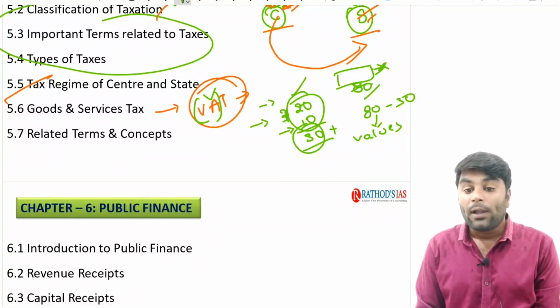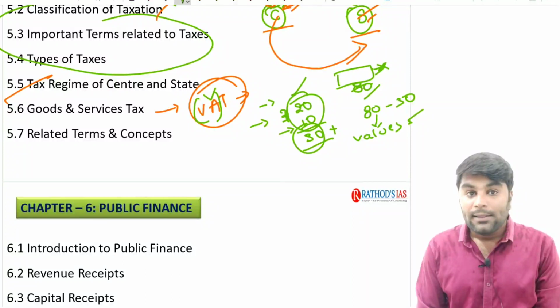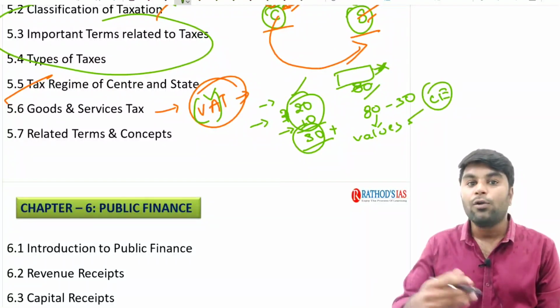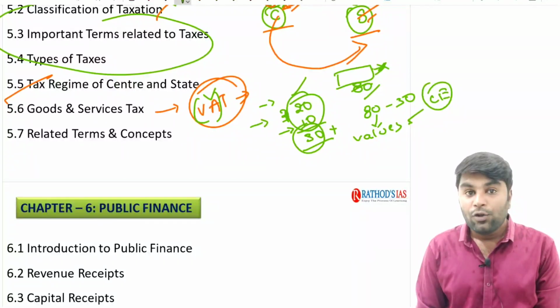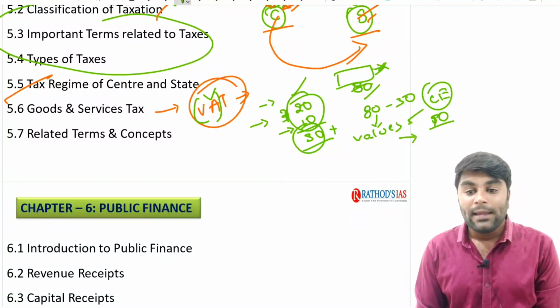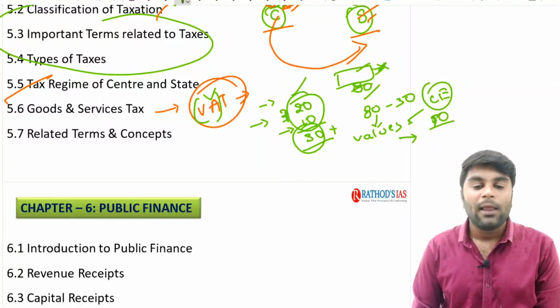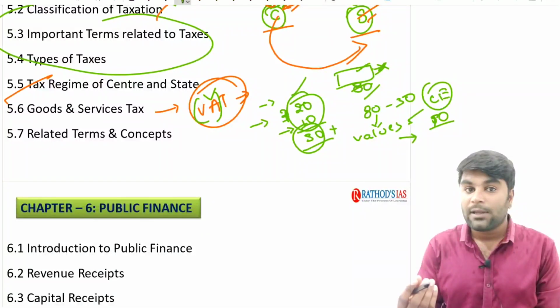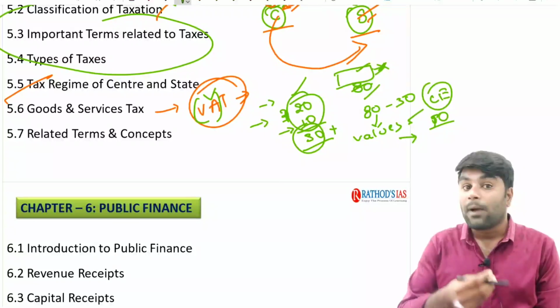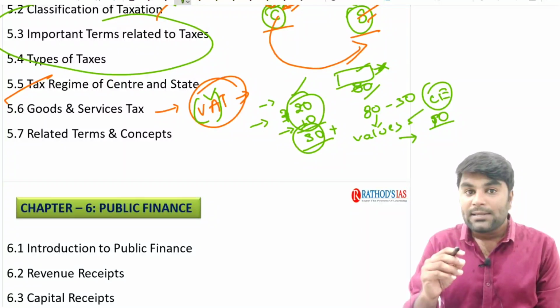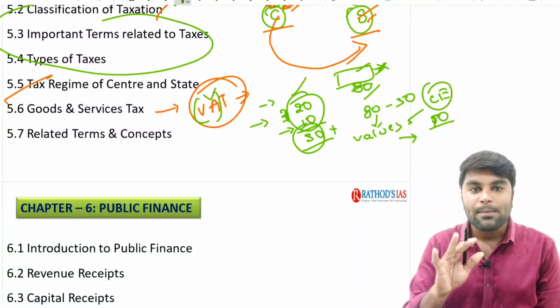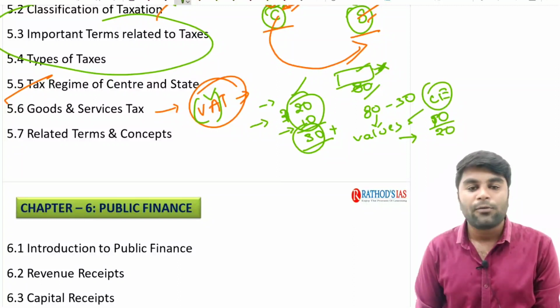Now, if you ask me what are the components of this value added, they are, first, compensation to the employees. In order to run those machineries, the manufacturer needs employees, so they need to be paid. Say the salary paid to them is 10 rupees. He also needs some income. After all, he is running that manufacturing unit to earn income. We are going to understand that income under two heads: operating surplus or mixed income. Just for your understanding in layman language, understand it as profit. Say he needs a profit of 20.